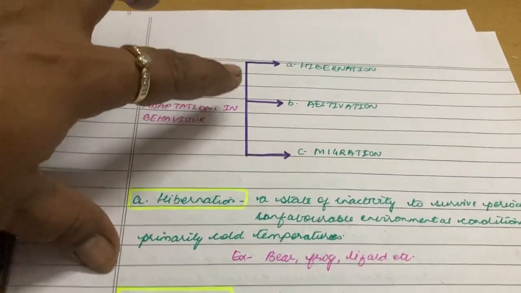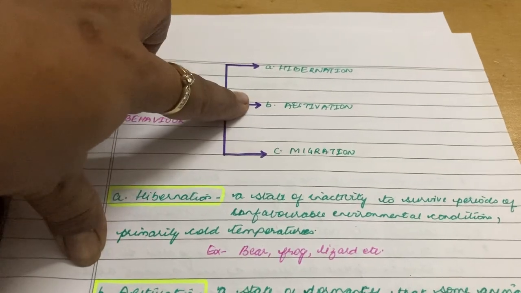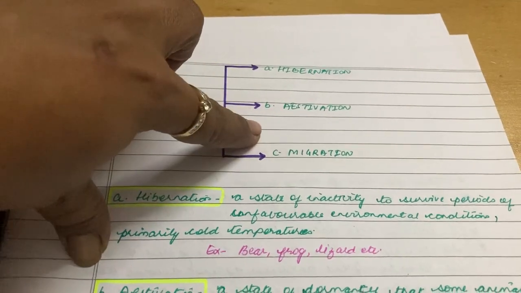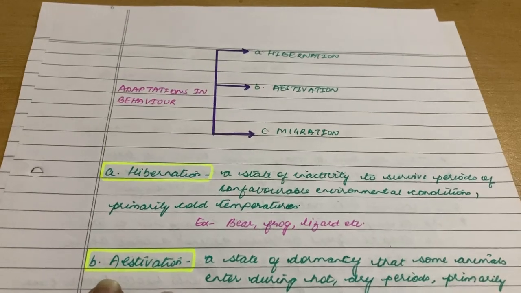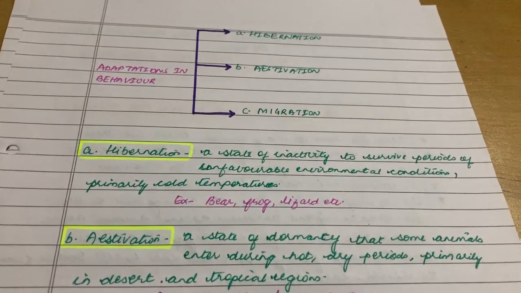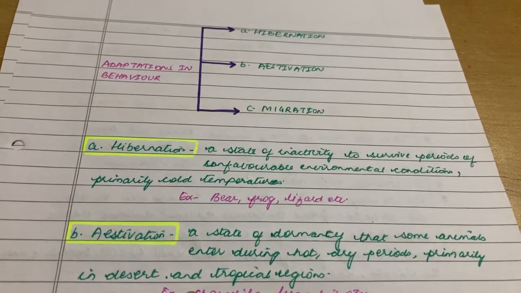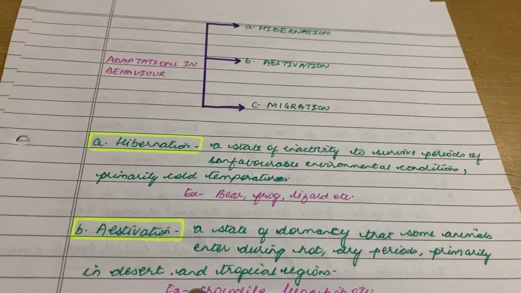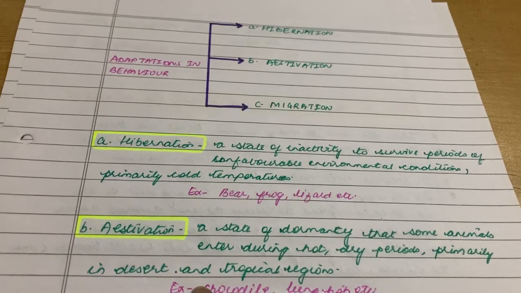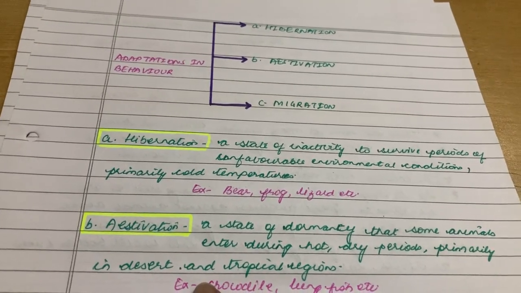Hibernation, aestivation, migration. Hibernation is winter sleep, aestivation is summer sleep, migration we'll know in the later part. So hibernation is what? A state of inactivity to survive periods of unfavorable environmental conditions, primarily cold temperatures. Example, bear, frog, lizard, etc.